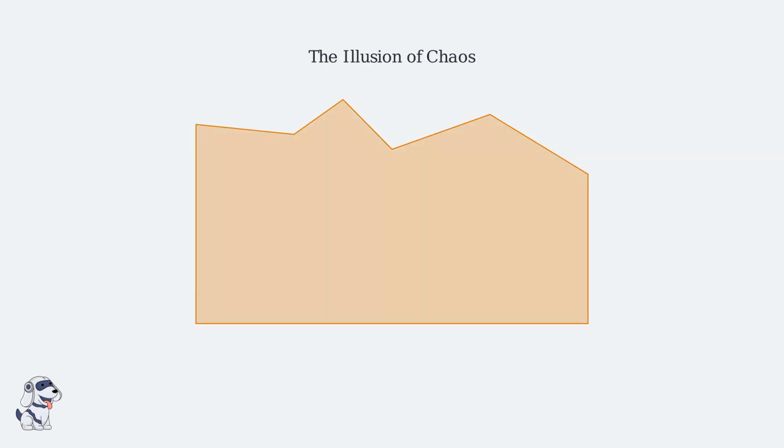Coastal erosion is often perceived as a scene of chaotic destruction. We see cliffs crumbling and land receding, seemingly at random. However, modern telemetry reveals a different story. Erosion is not random, it is a structured, recursive process.